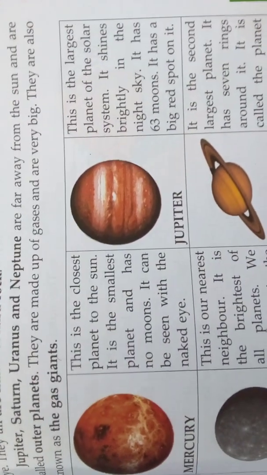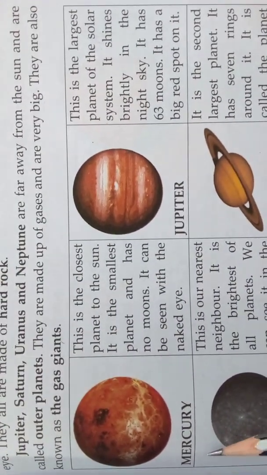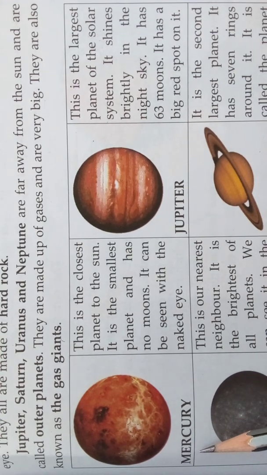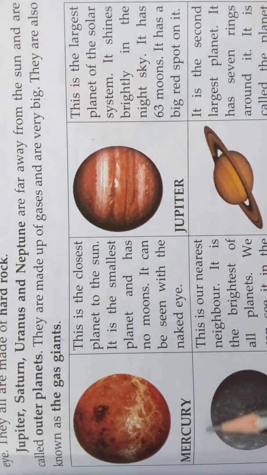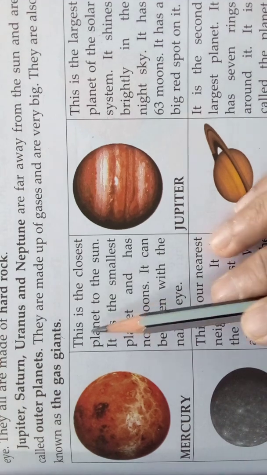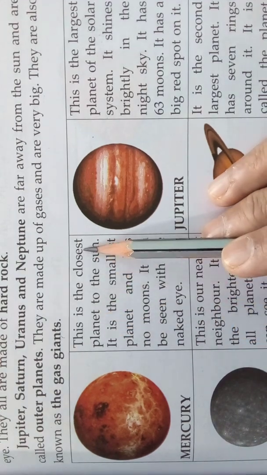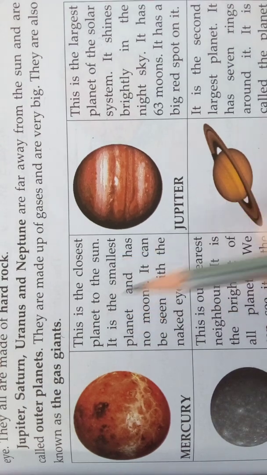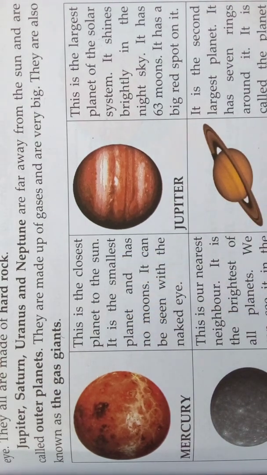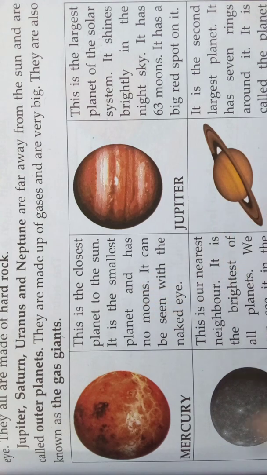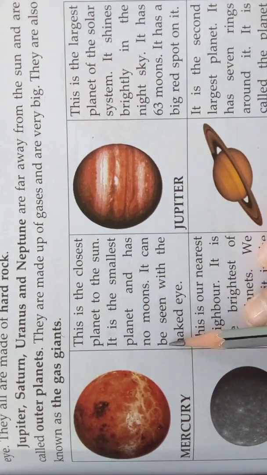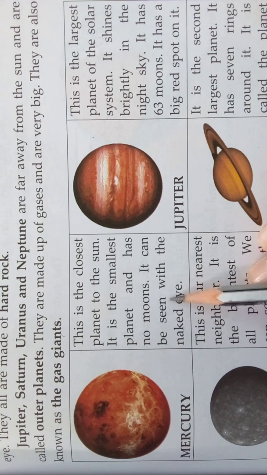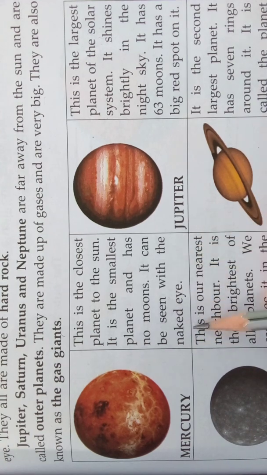Now we'll see the planets one by one. Mercury is the closest planet to the sun. It is the smallest planet and has no moons. It can be seen with the naked eye.